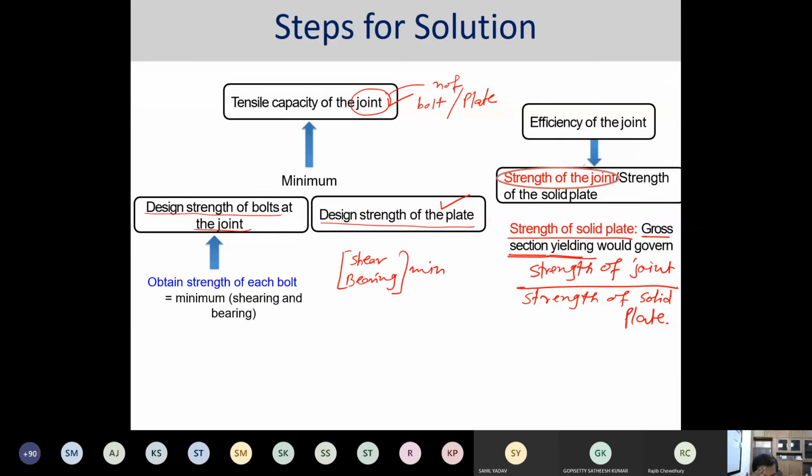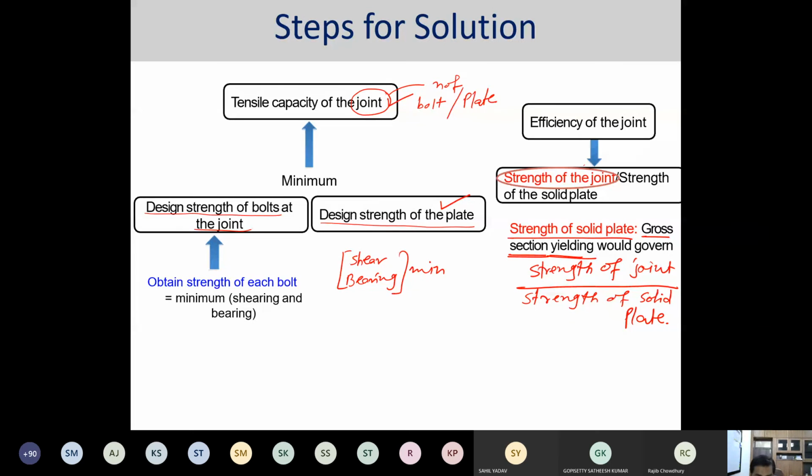One factor of safety is for rupture, one is for yielding, and another is for ultimate. Those factors differ from one to the other. 1.25 is for ultimate. That first we have to find out. Then we can go ahead with that.